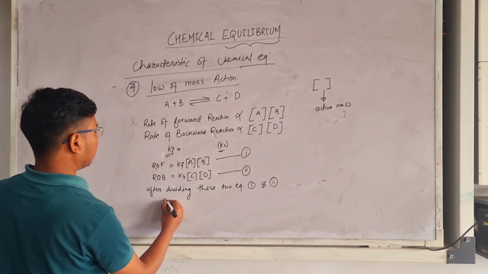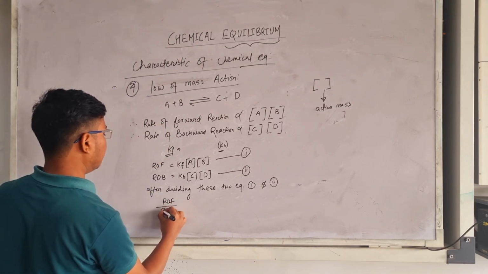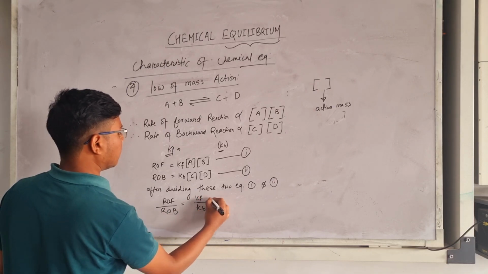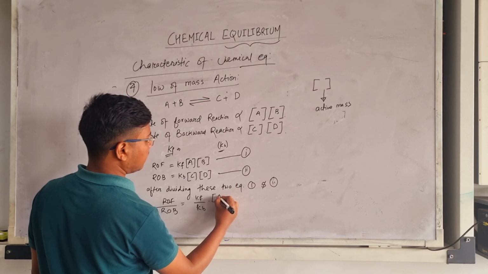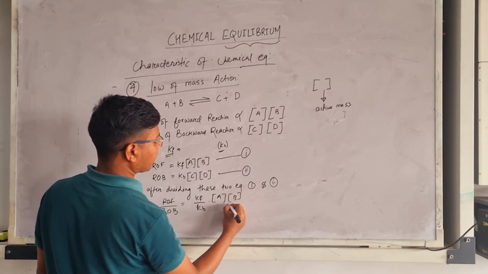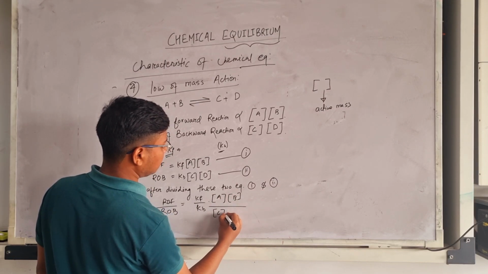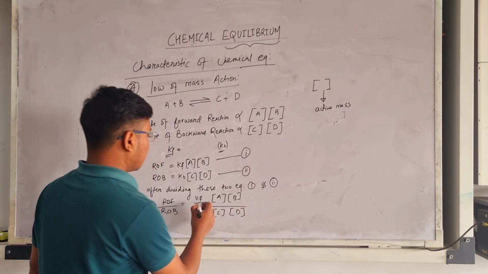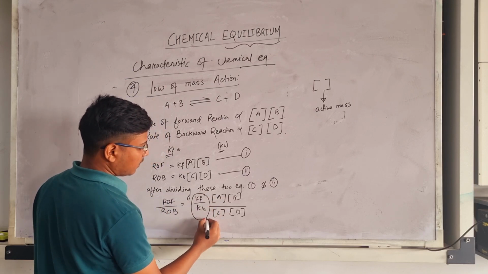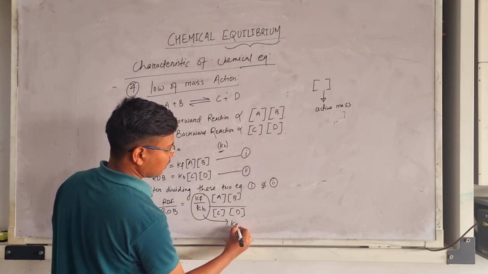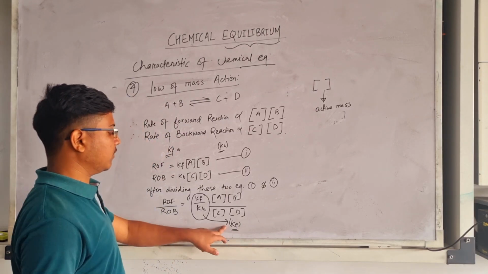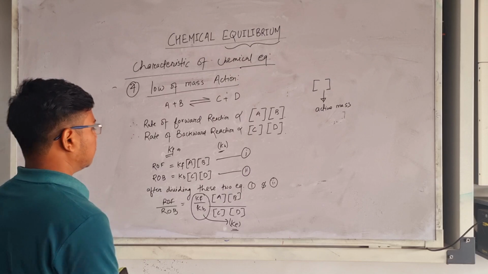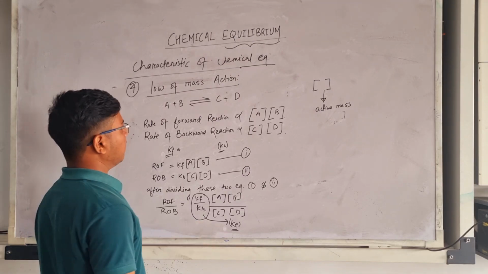We get ROF upon ROB equal to Kf upon Kb, and here we can write the active mass of A and B divided by the active mass of C and D. So here this Kf upon Kb is equivalent to Ke, the rate constant at equilibrium. Okay, so now understand more about this term.